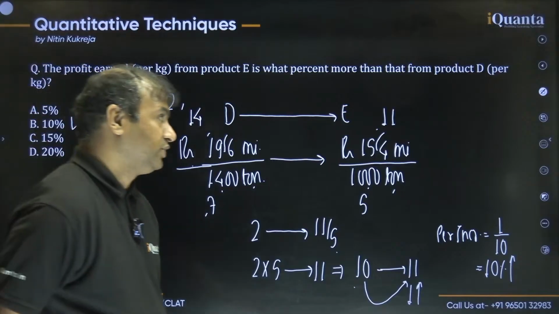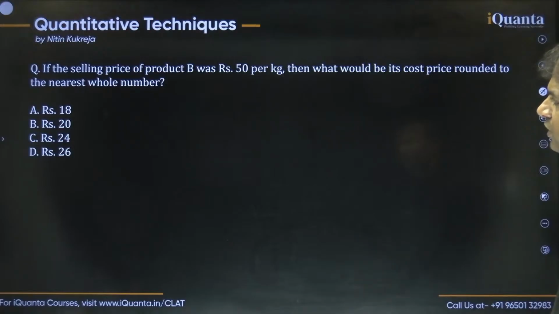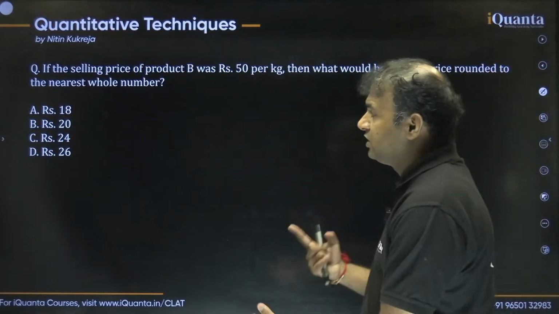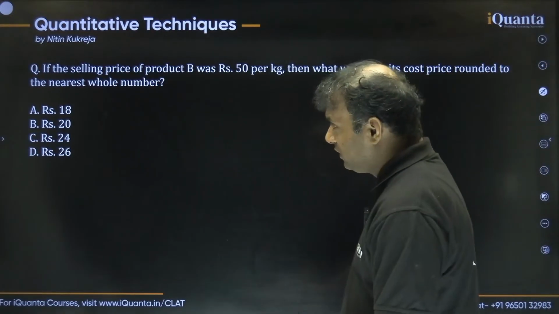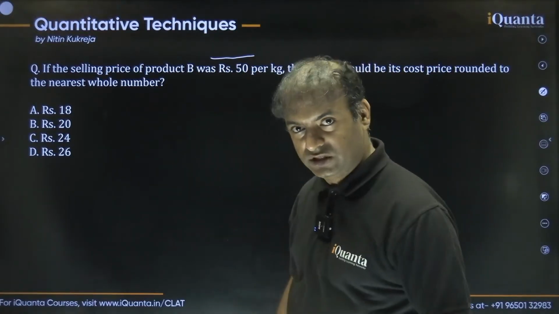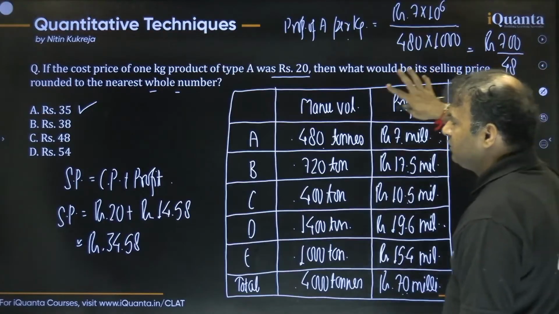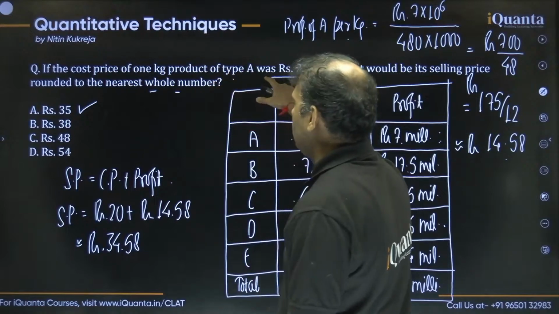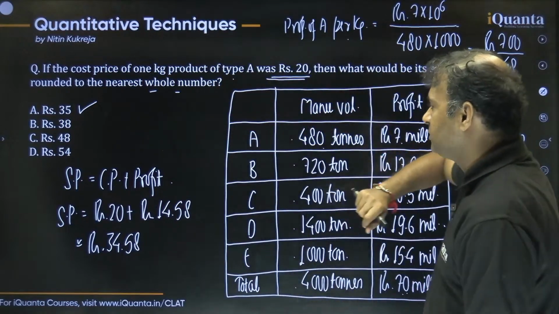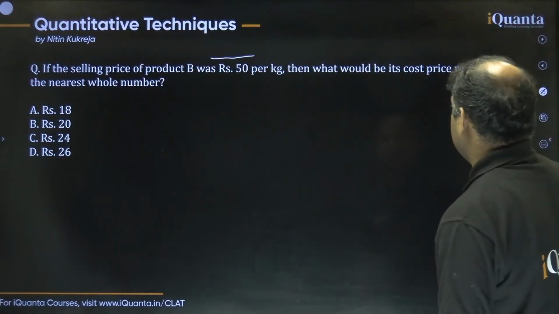Now guys, the last question of this set, let's discuss this as well. The question says that if the selling price of product B is 50 per kg, then what would be the cost price rounded to the nearest whole number? So this is just like problem number 1. In problem 1, they had given the cost price and asked the selling price per kg, right? Let me show you that. In question number 1, they were talking about product A, the cost price was given, and they asked the selling price per kg. So here it's just the opposite. They have given the selling price and they have asked the cost price.